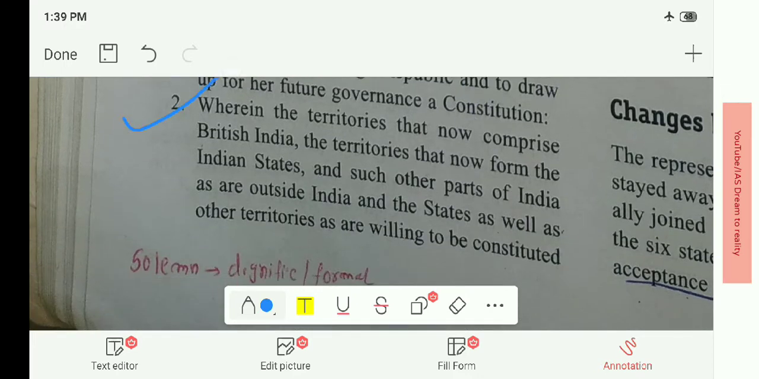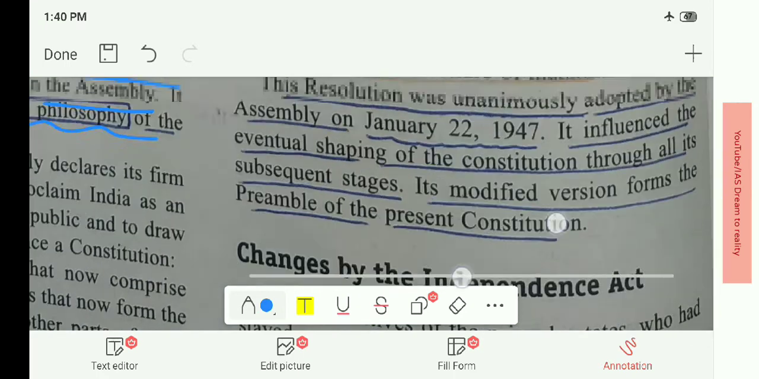The second point reads that India, its whole territory, along with any further territories that may be occupied by India or that are willing to join India, will remain a part of India. This is the second point.